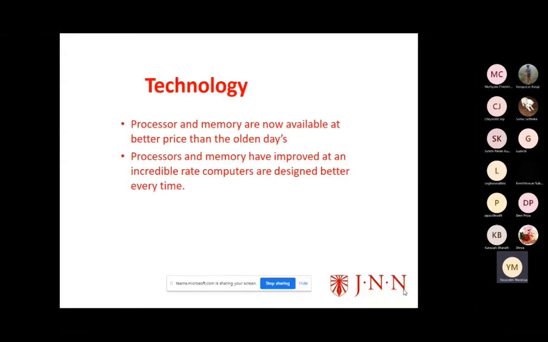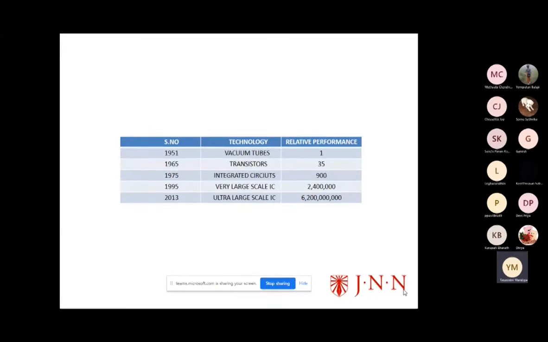Next, coming to technology. The processor and memory are now available at a better price than in olden days. The processor and memory have improved at an incredible rate, and computers are designed better every time. What is the meaning of technology? Previously we had the first generation, then the second generation, and then the third generation. Each time the generation changes. Up to today we are using 5G, and next we will move to 6G. A changing generation is nothing but a changing technology.